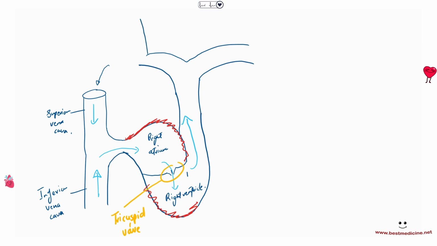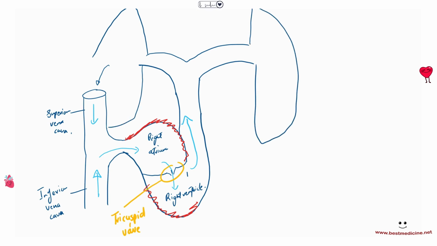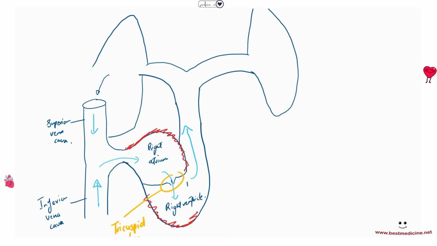Here's the lung on the right, and here's the lung on the left. Now these lungs will oxygenate the blood. Remember, deoxygenated blood is going to the lungs, and this blood is poor in oxygen and rich in carbon dioxide.